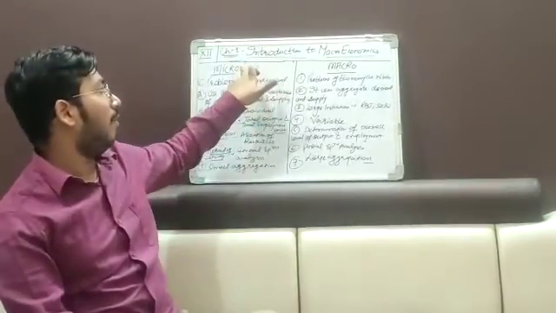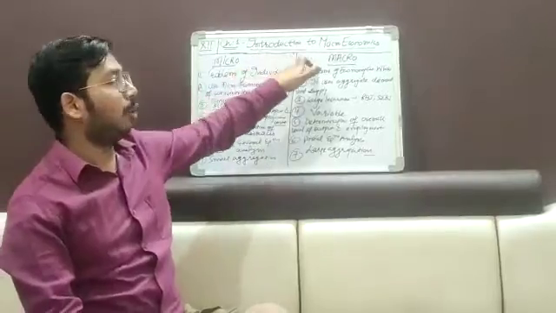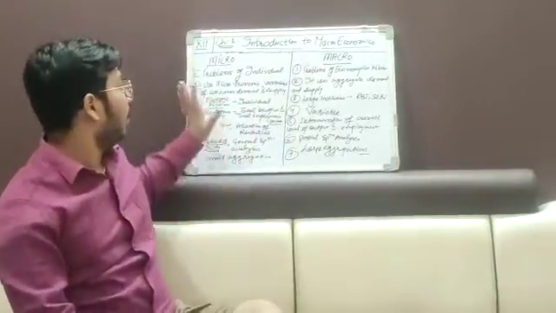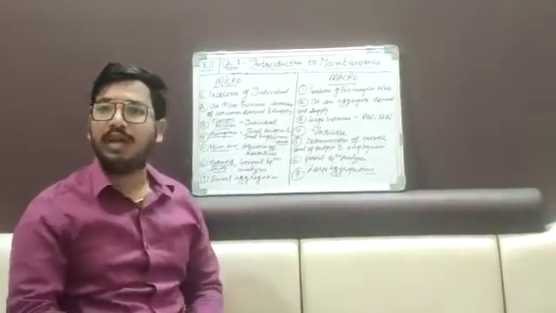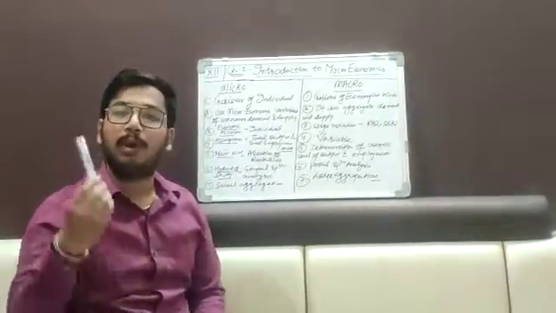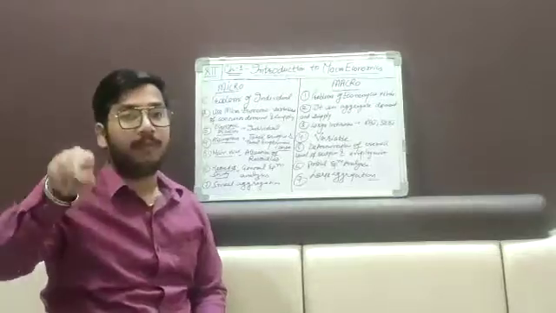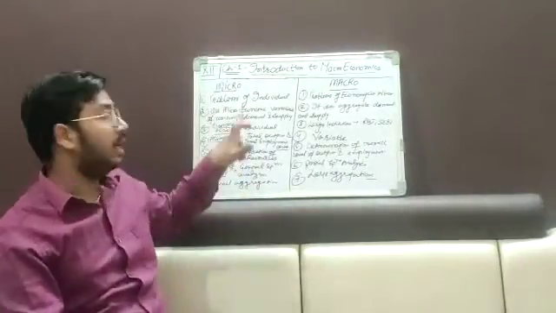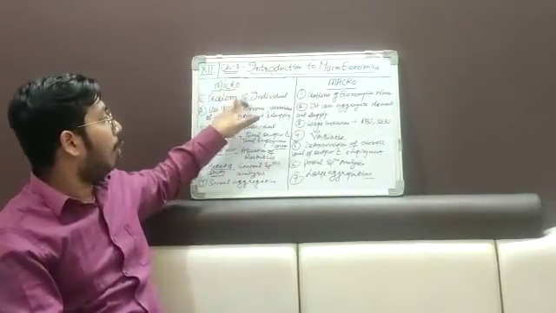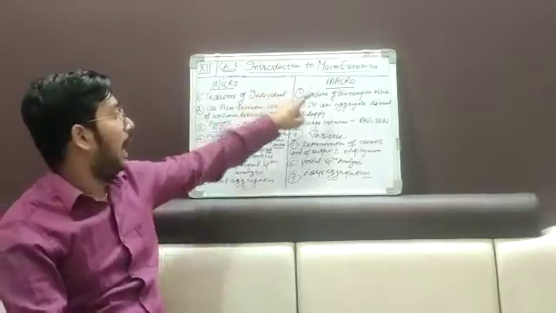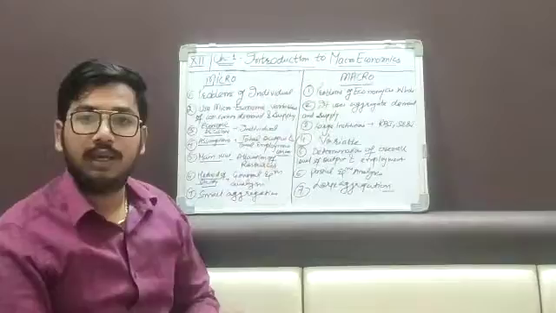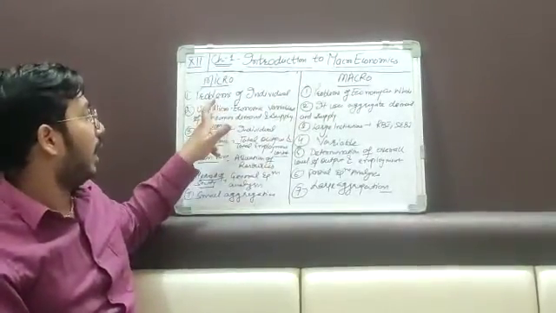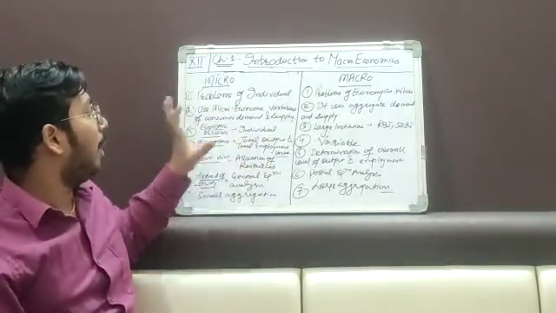So now we will have a look at the difference between microeconomics and macroeconomics. Firstly we are clear that microeconomics deals with the problem of the individual and macroeconomics deals with the problem of the economy as a whole. So the first difference: micro deals with the problems of the individual, and macro deals with the problem of the economy as a whole. Is it clear to everyone?